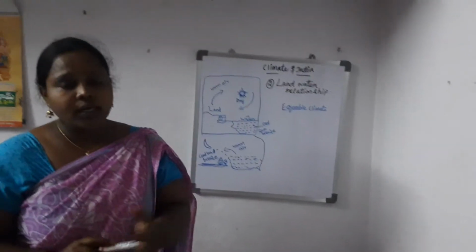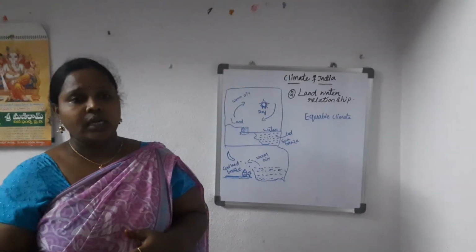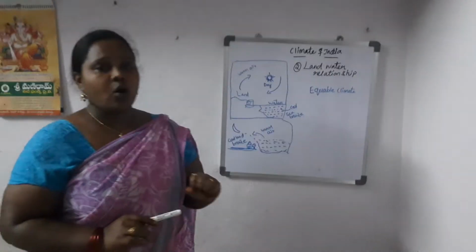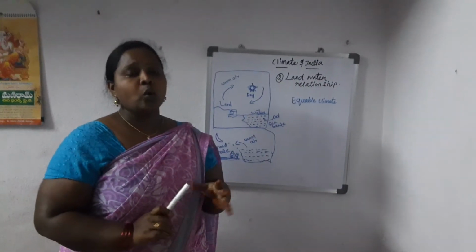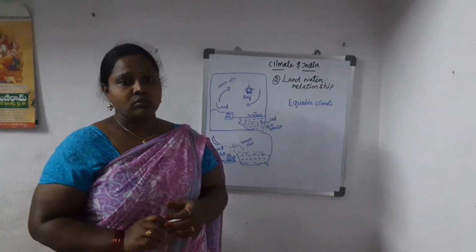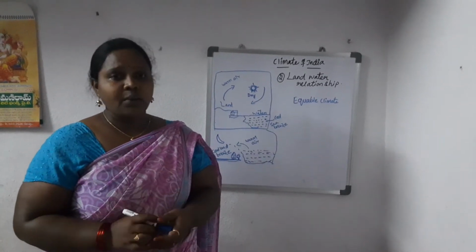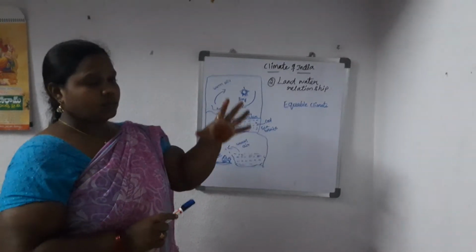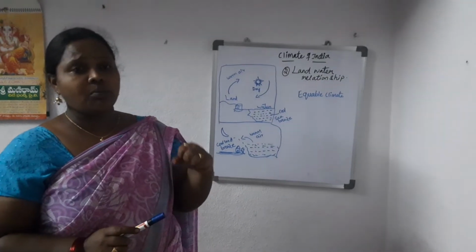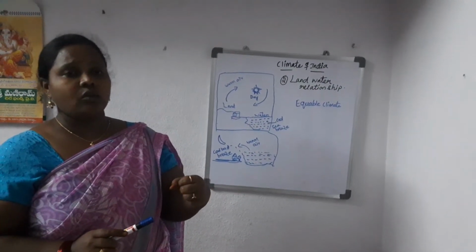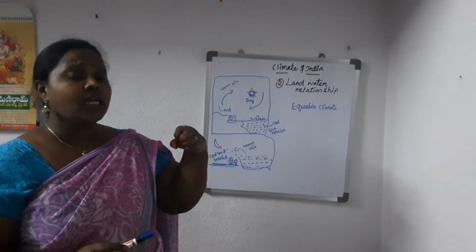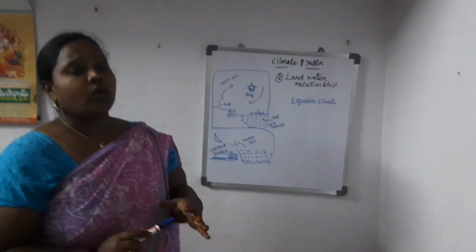So what do you understand by this experiment? It means that sand becomes hot and it also easily gets cool. When the sun's rays are absorbed by the land, the land gets heated up easily, and it also gets cooled easily.